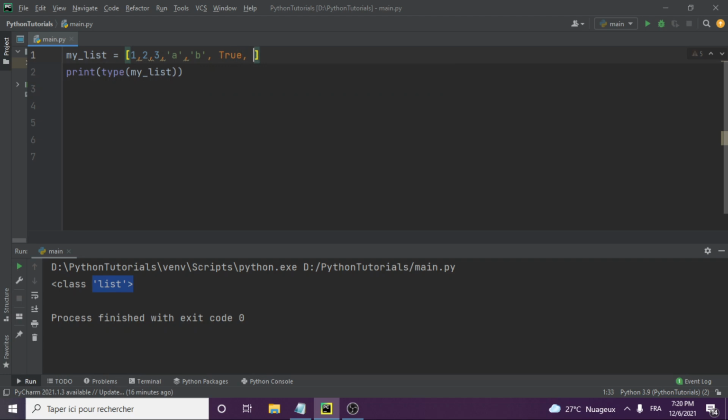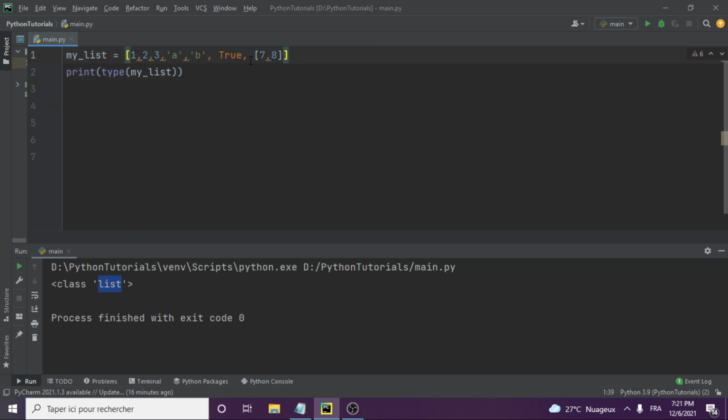I could even add another list in the list. So let me just say I put say 7 and 8 here. Then let's check if everything is okay. Let's run this. See, when we run this, it's still a list. So the list could have numbers, strings, booleans, and even another list in a list.